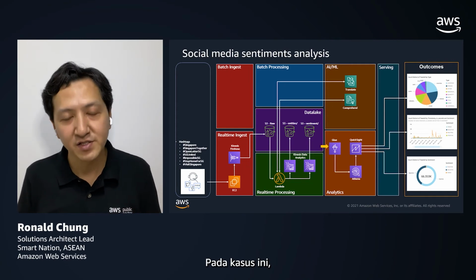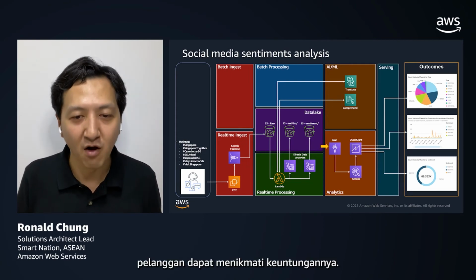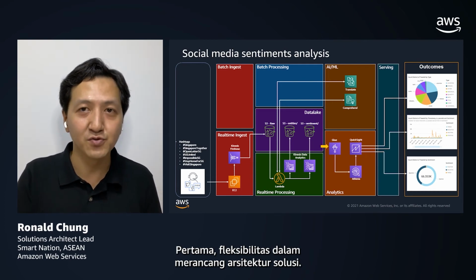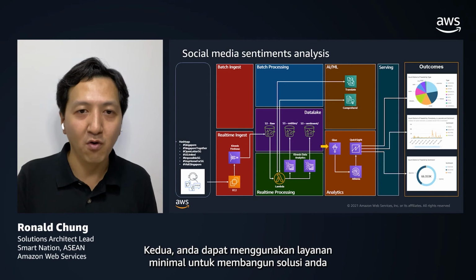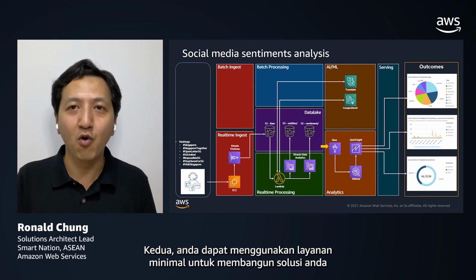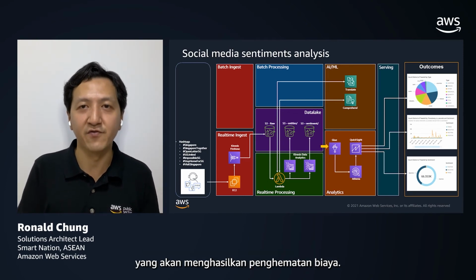In this case, the customer can enjoy the benefit of, first of all, the flexibility in architecting the solutions. And second of all, you can utilize the minimum number of services in order to architect your solutions, leading to cost savings.